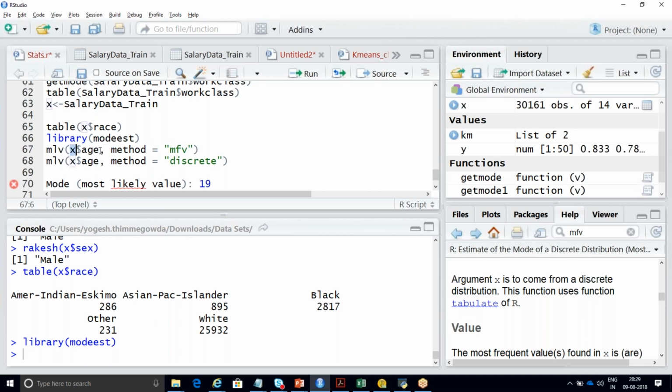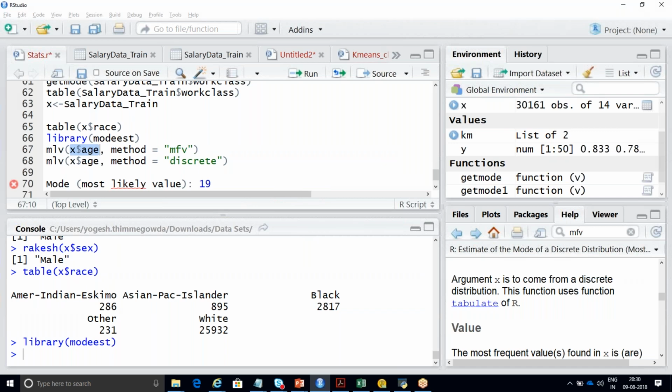Getting my point? What is this $H? It is nothing but your data set name. Under the data set name X, there is a column called age. This is your file name, and there is a column called age. So I am passing this age. Instead of passing age, let me pass race itself. So let me try to pass it as race.